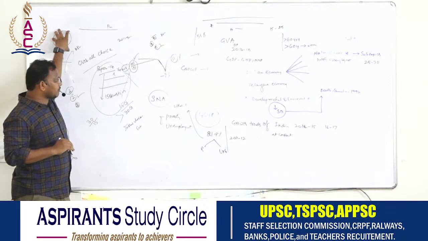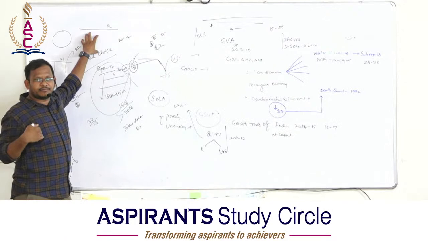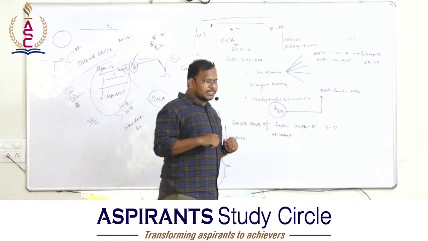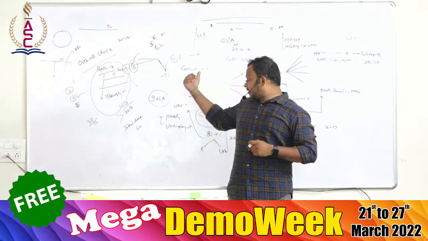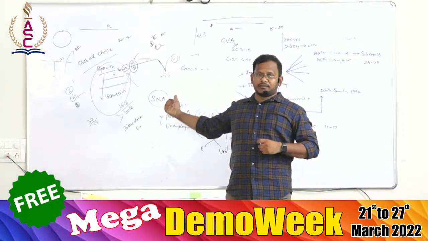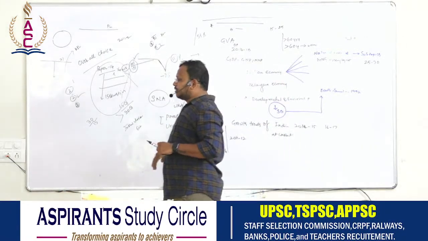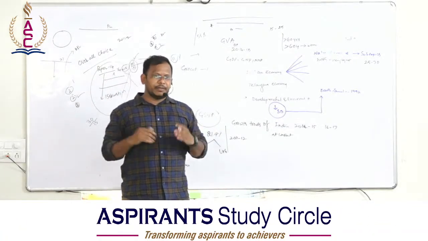Then, there is something called relative poverty and absolute poverty. Relative poverty and absolute poverty. What is absolute poverty? Absolute poverty means whatever we have discussed till now. Now, relative poverty means measuring the inequality among the people.